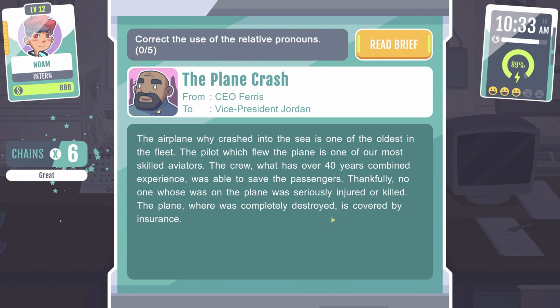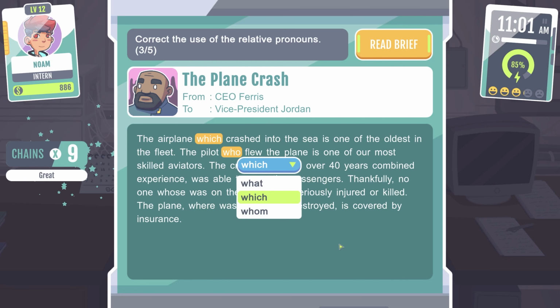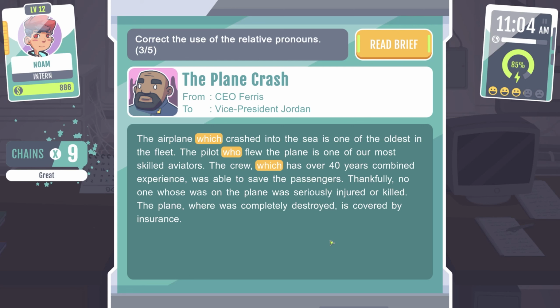The plane crash. Okay. Correct the use of relative pronouns. The airplane which crashed into the sea is one of the oldest in the fleet. The pilot who flew the plane is one of our most skilled aviators. The crew whom... okay. Is it the crew which has over 40 years of combined experience, or the crew whom has over 40 years of combined experience?